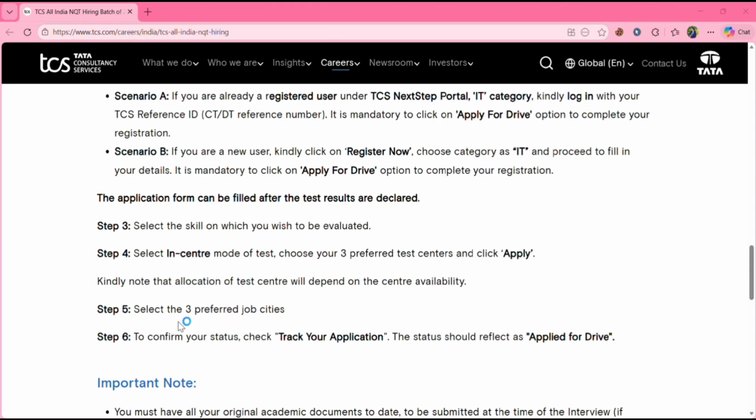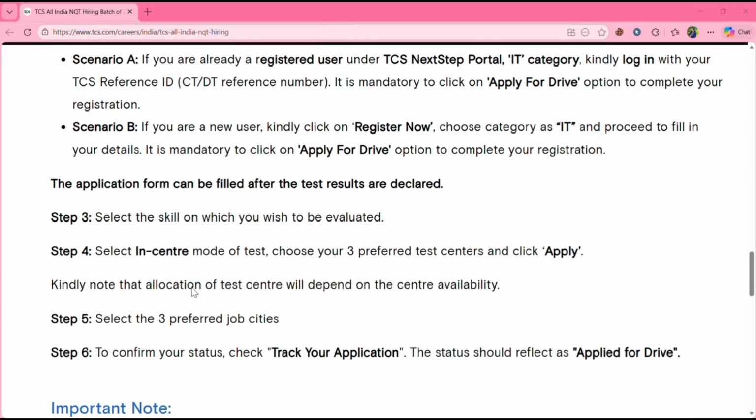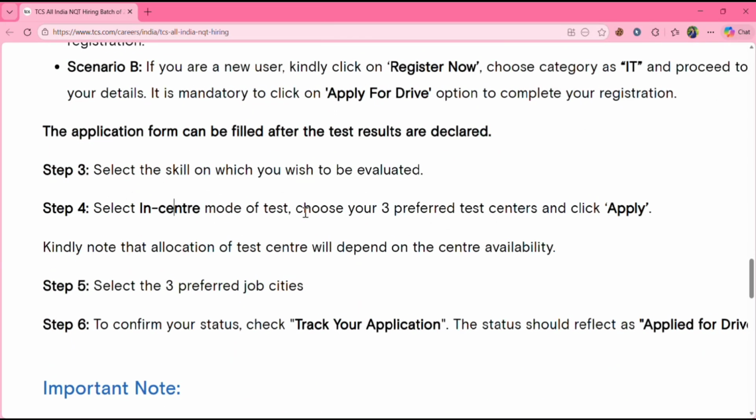They have mentioned that the application form can be filled after the test results are declared. So you don't have to fill the application form immediately. You can fill it after the results are out. Here are the steps you need to follow. You need to select the option on which you want to be evaluated, and select center mode of test. You must choose three preferred test centers and click on apply.